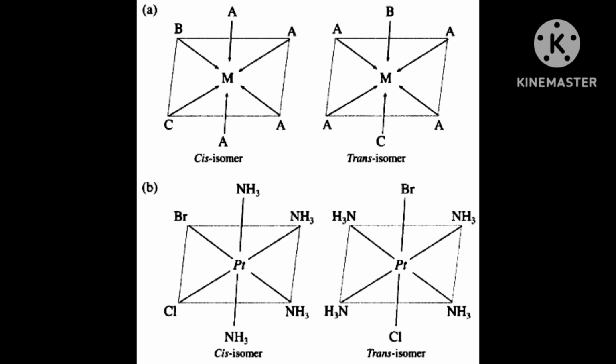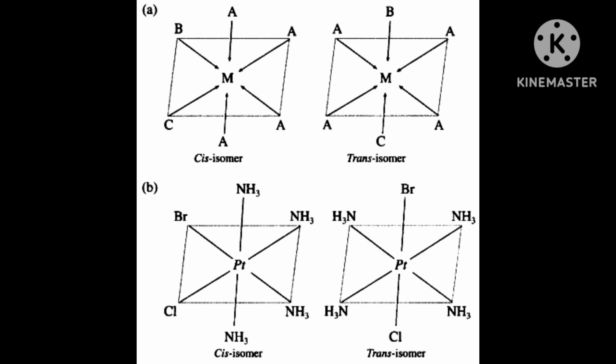What about structural isomers? I told you that stereoisomers have the same chemical formula and chemical bonds, but different spatial arrangement. Then structural isomerism has different bonds.